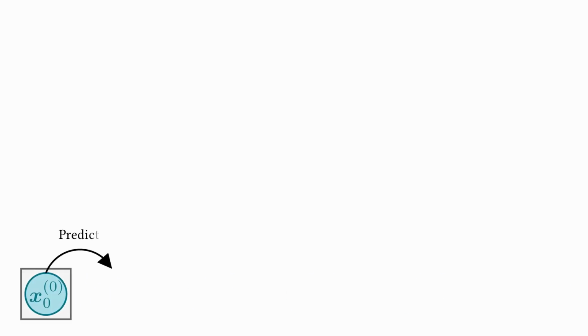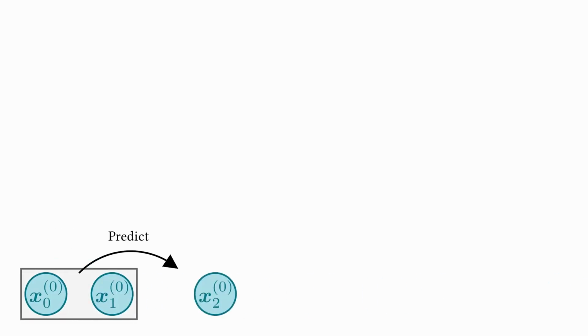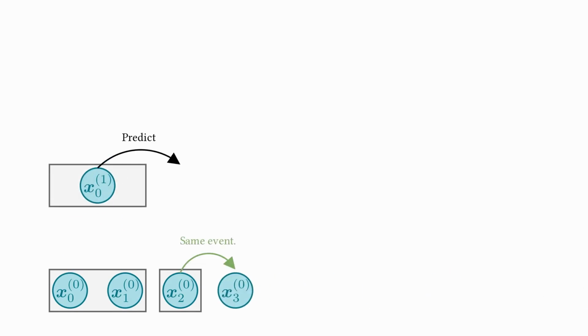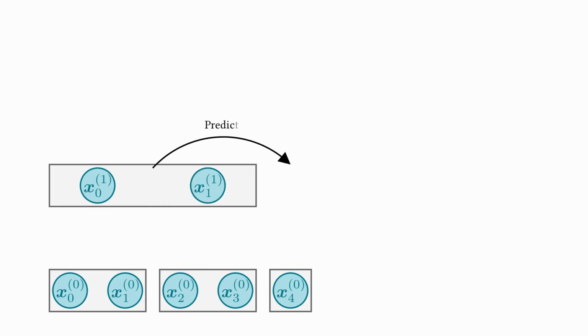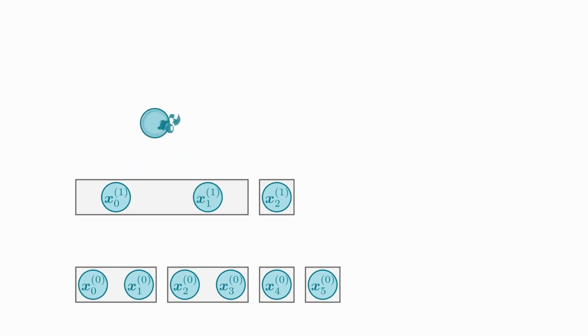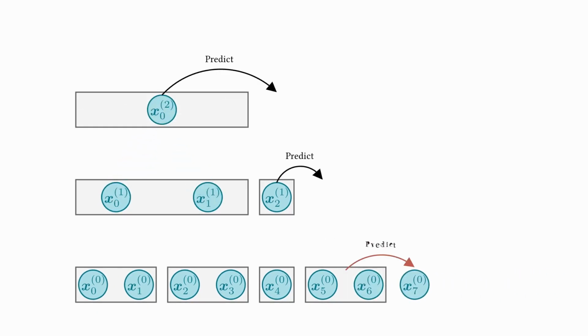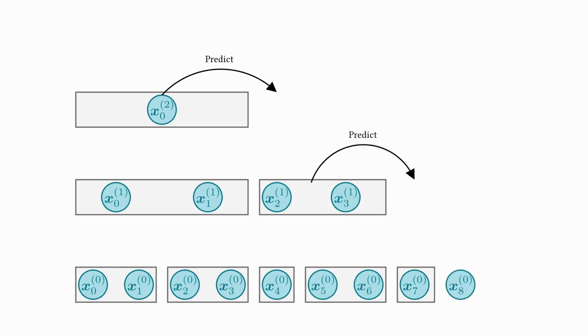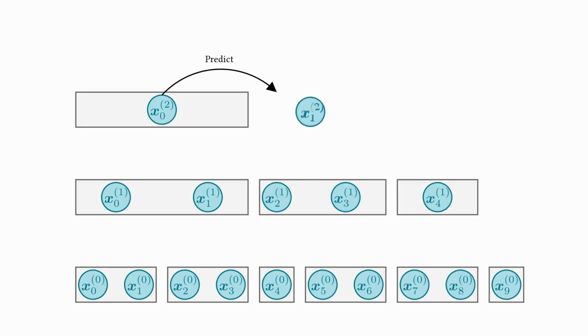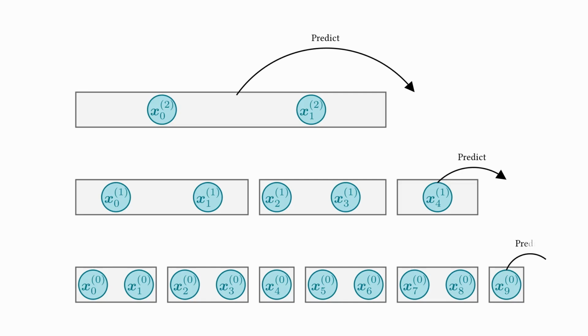Although each level performs the same operations of encoding and prediction, it is important to note that the levels operate at their own subjective timescale because higher levels receive sparser inputs. This animation of information flow shows our algorithm operating in real time. The cyan circles are inputs, and the gray boxes show the start and the end of an event. These events can be extended if the prediction matches the actual input. Otherwise, the representation is propagated upward to be used as input for a higher level. Higher levels perform higher order predictions on the representations that they receive from lower levels.